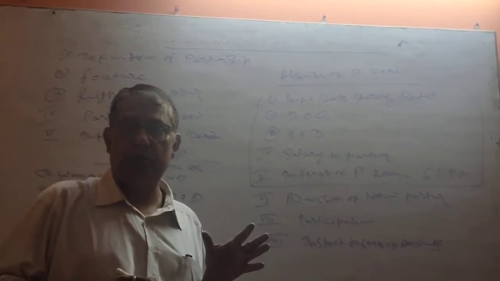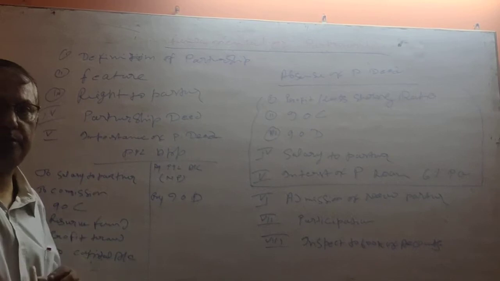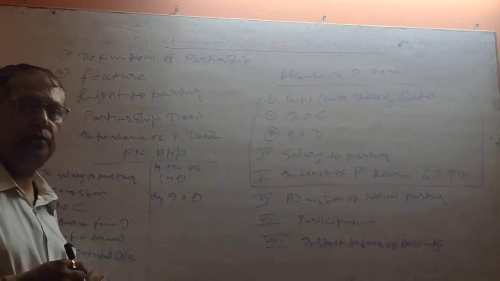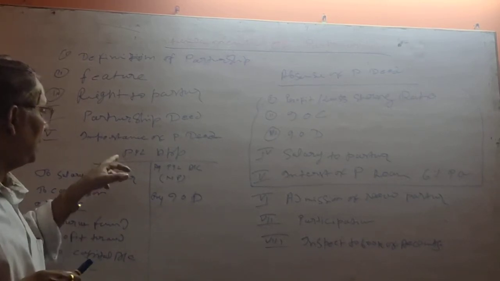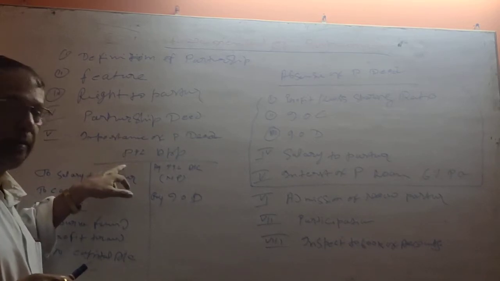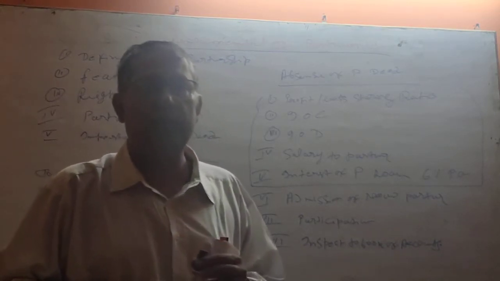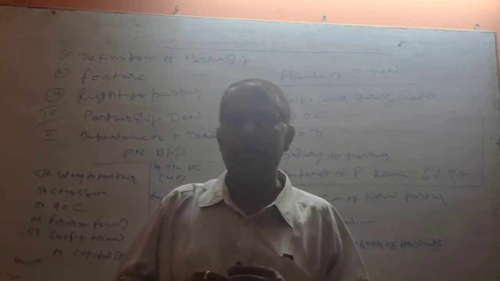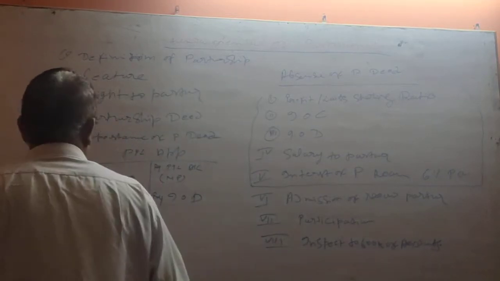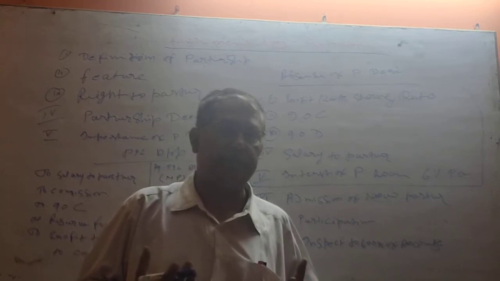How to distribute the profit? For that, we have to make the P&L appropriation account. The P&L appropriation account will be in between the profit and loss account and balance sheet. Means after the profit and loss account, we will prepare one more account, that is the P&L appropriation account, meaning how to distribute the profit among the partners.